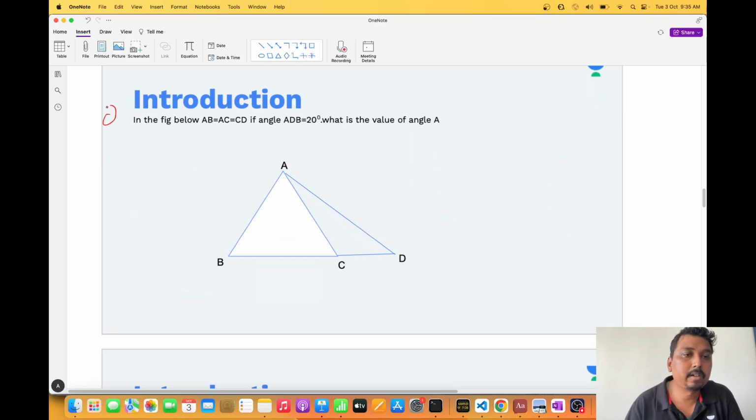We have a question here. In the figure below, AB equals AC equals CD. Okay, this has been given. Angle ADB is equal to 20 degrees.